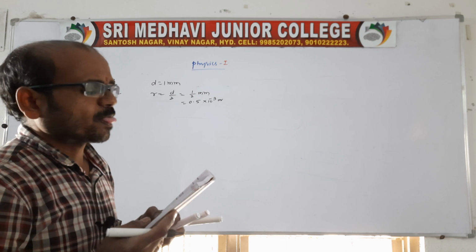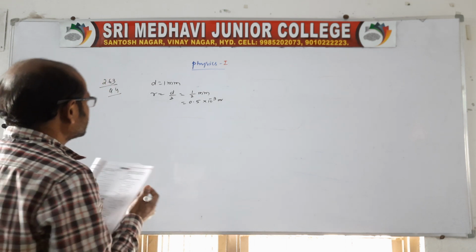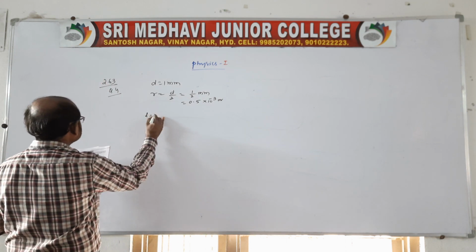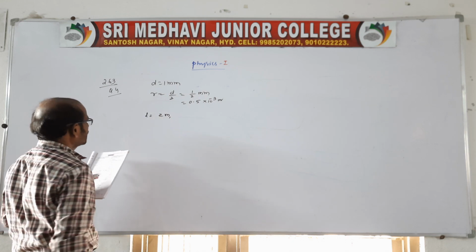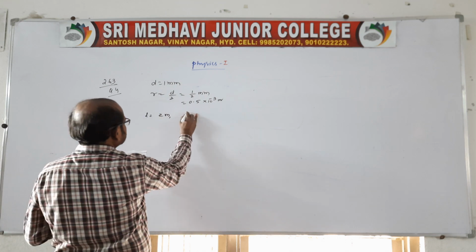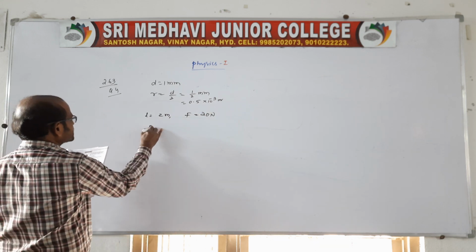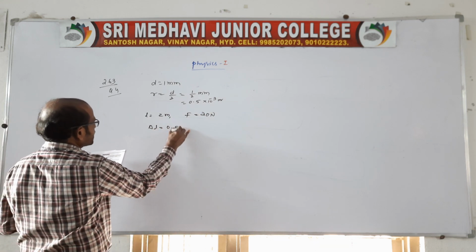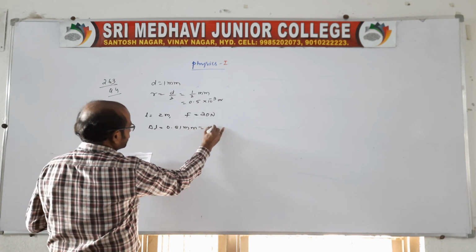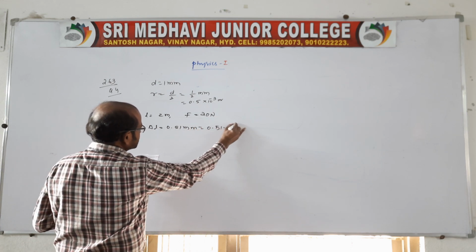The length of the wire is given, L is equal to 2 meter, and it is stretched by applying a force of F is equal to 20 Newton. Increase in length delta L is equal to 0.51 mm, so 0.51 into 10 power minus 3.